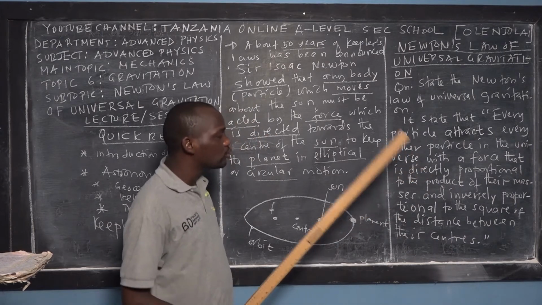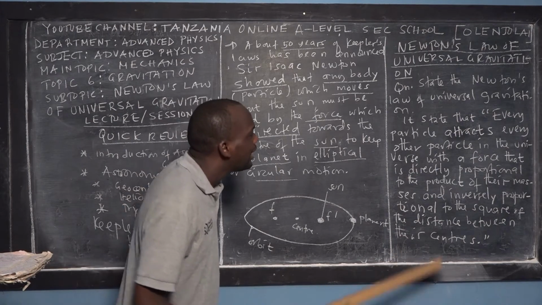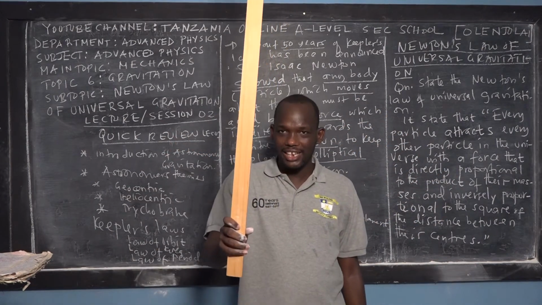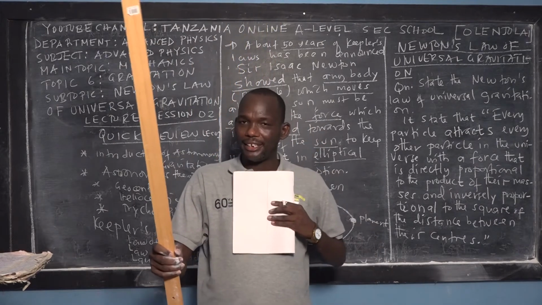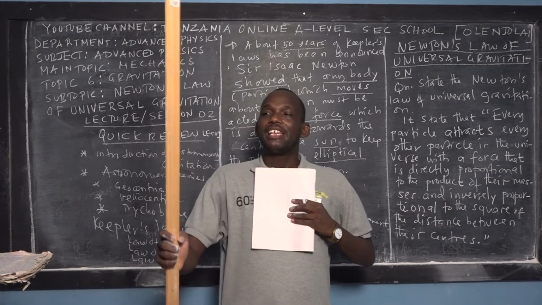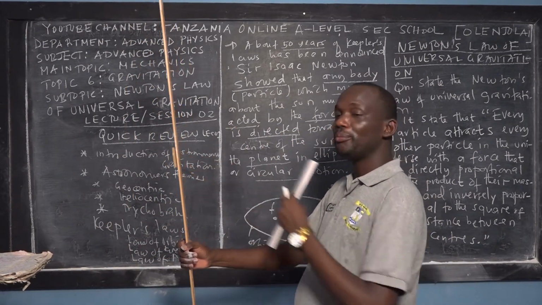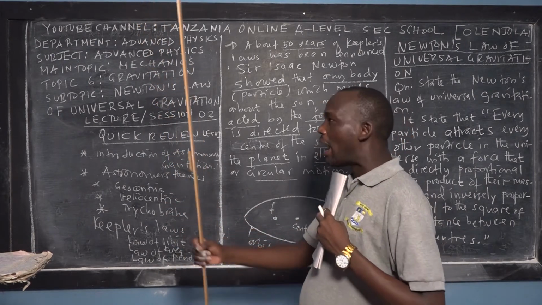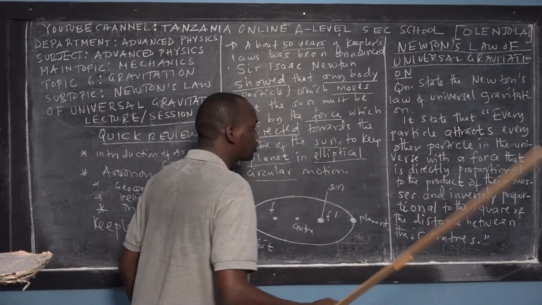Every particle. Is this a particle? Yes. And myself, am I a particle? Yes. So there is a force of attraction between this ruler and me, because this is a particle and I'm a particle. So how do we measure the magnitude of this force of attraction? Newton continues.